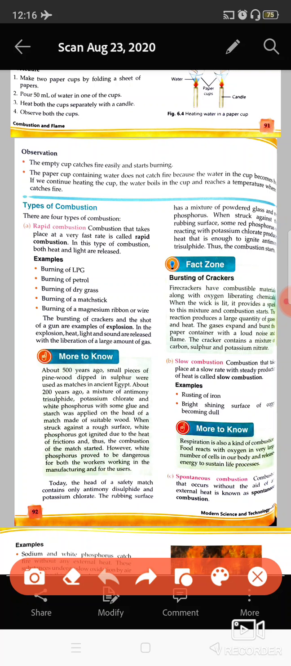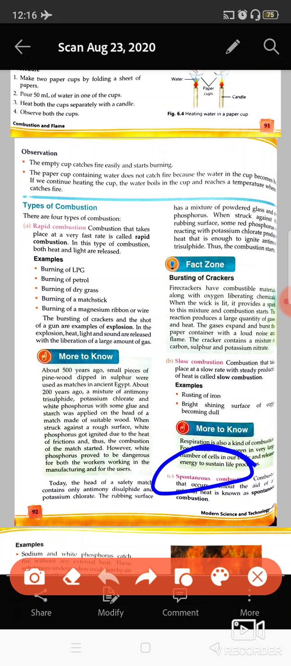One point is left here, that is known as explosion. Explosion is a kind of rapid combustion, but how is it different from the first one? When there is an explosion, a large amount of heat, light, and sound is also produced. That is known as explosion. Like burning of a cracker is an example of explosion, in which you will see a huge amount of light energy, heat energy and sound energy produced.